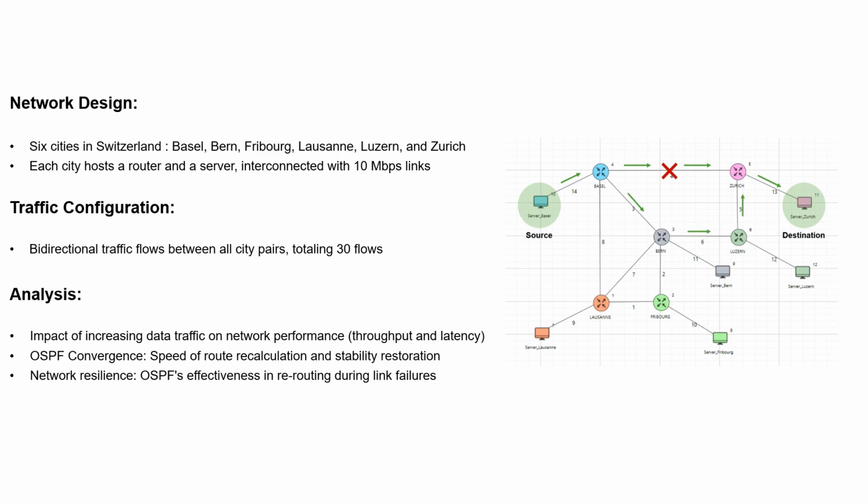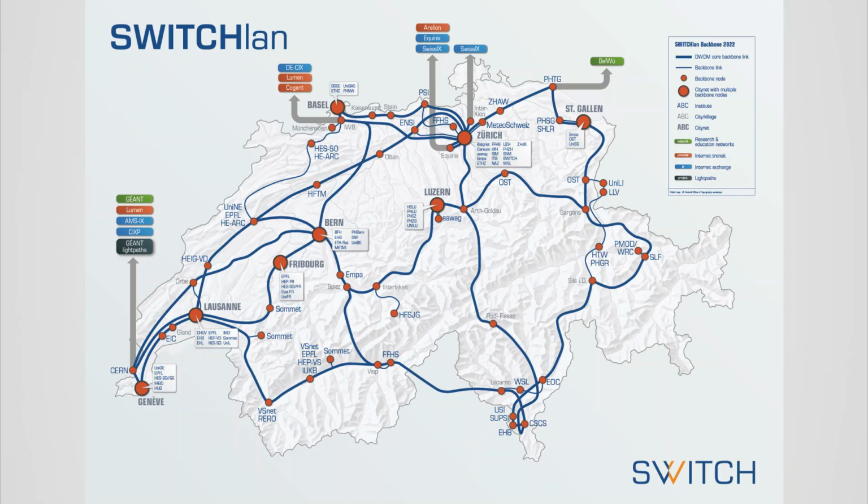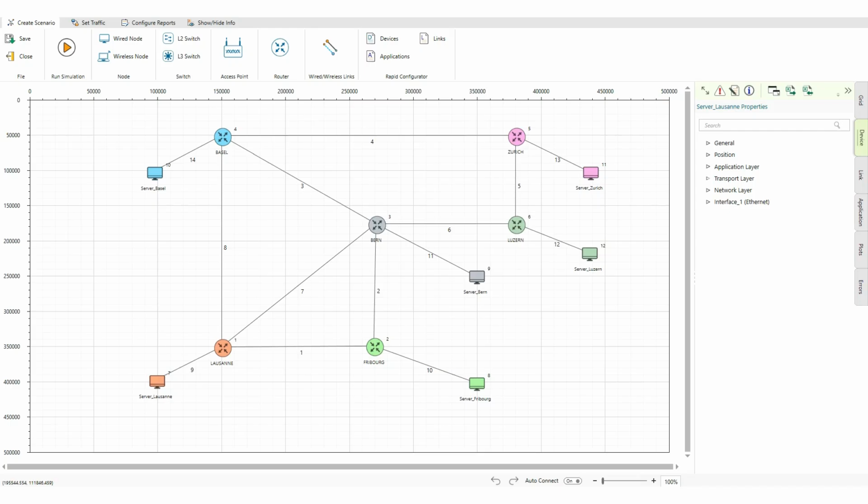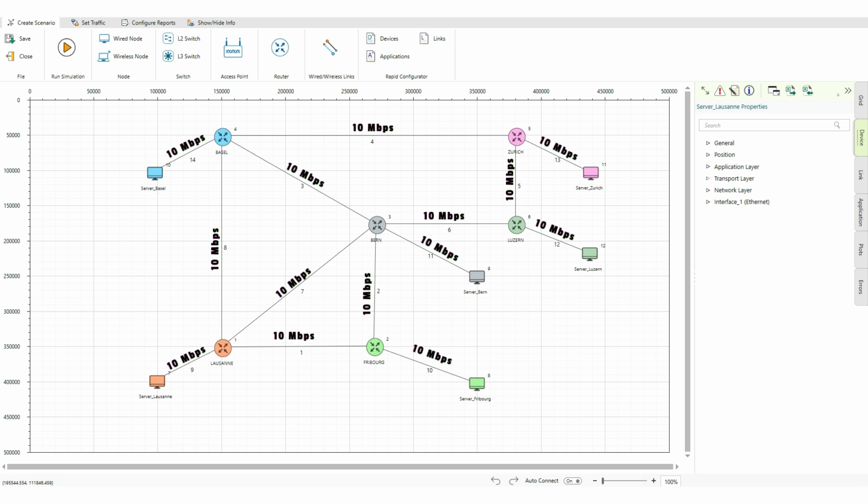and latency. Here we have the Switch LAN network, which connects major Swiss universities and research institutions through high-speed links, allowing them to communicate. Our goal is to model and analyze this network in NetSim. A network scenario is designed to connect universities across 6 cities, with each city equipped with 1 router and 1 server. This setup is implemented in NetSim, where every link between cities has a capacity of 10 megabits per second.